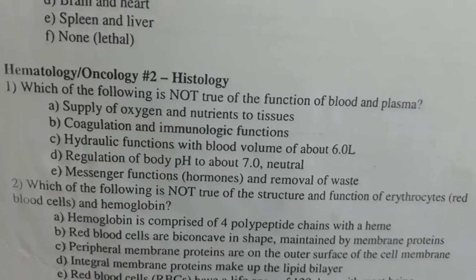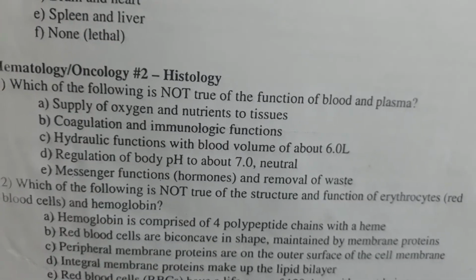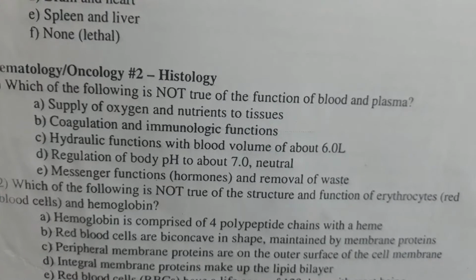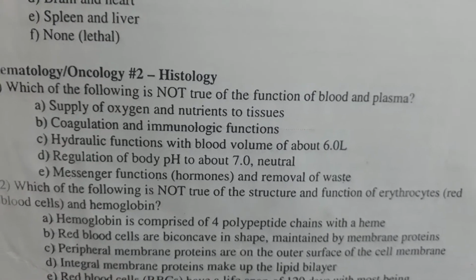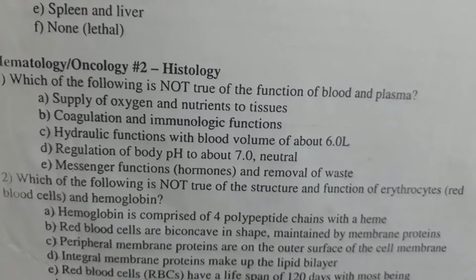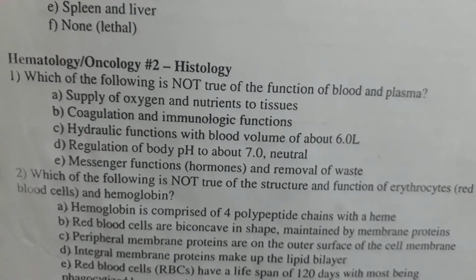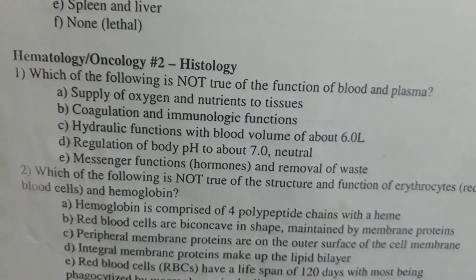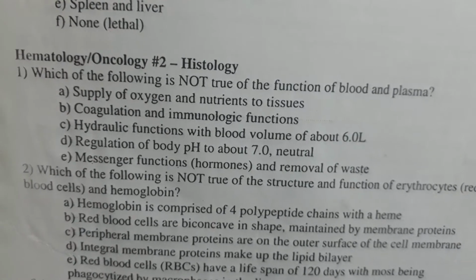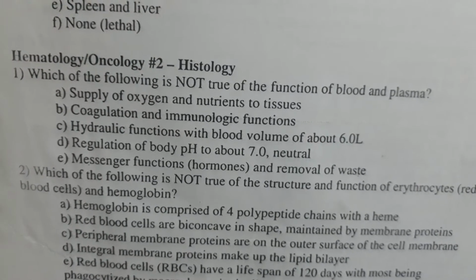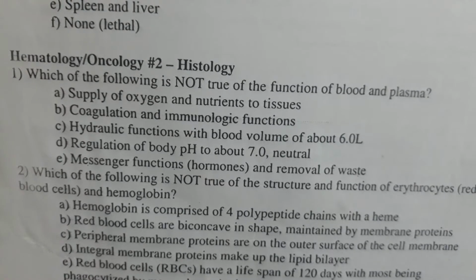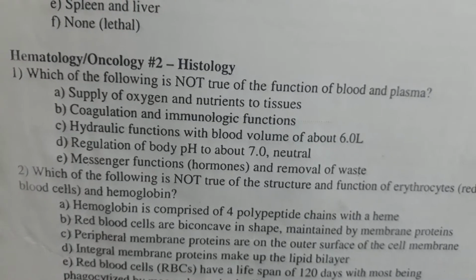Next question. Which of the following is not true of the function of blood and plasma? Option A. Supply of oxygen and nutrients to tissues. B. Coagulation and immunologic functions. C. Hydraulic functions with blood volume of about 6.0 liters.